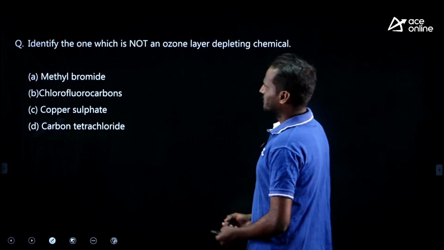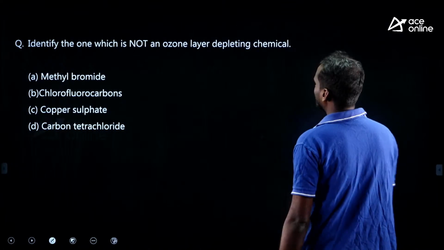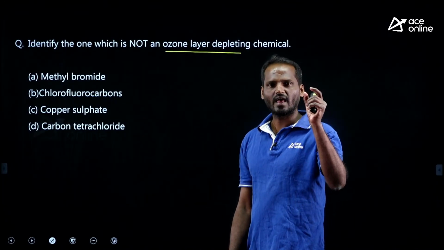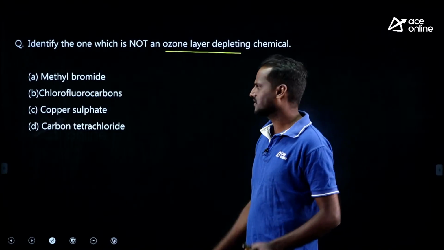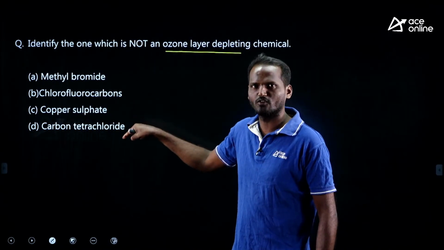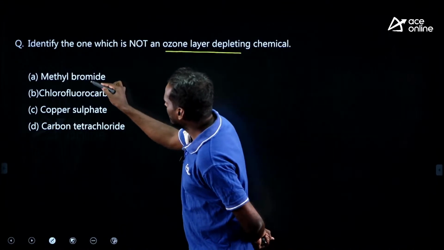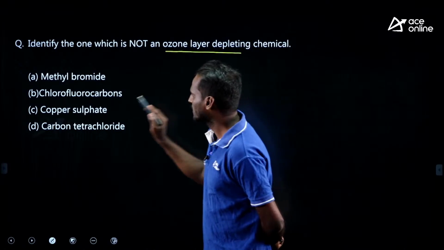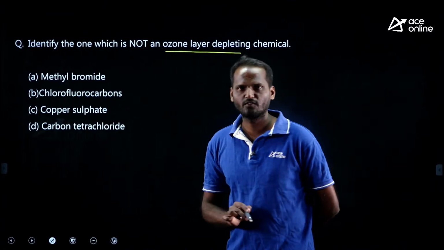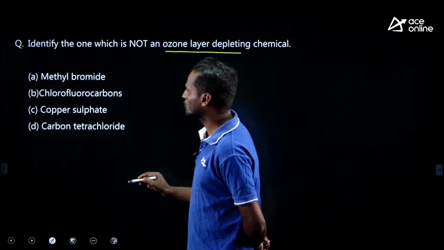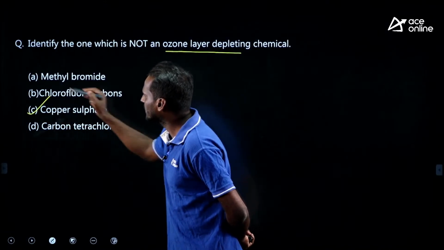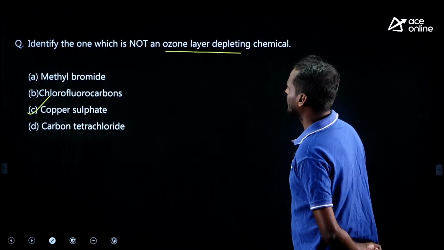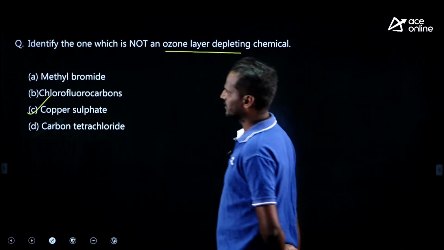Okay, identify the one which is not an ozone layer depleting chemical. Which is not ozone depleting? See, generally all halogens are ozone depleting substances. Here you can identify all the halogens. You can say methyl bromide is ozone depleting, chlorofluorocarbons are also ozone depleting, carbon tetrachloride CCl4 is also ozone depleting. Which is not ozone depleting? Copper sulfate, right? Copper sulfate is not an ozone depleting substance. Very easy. Try to recall the memory, right?